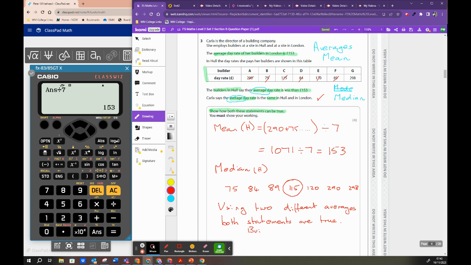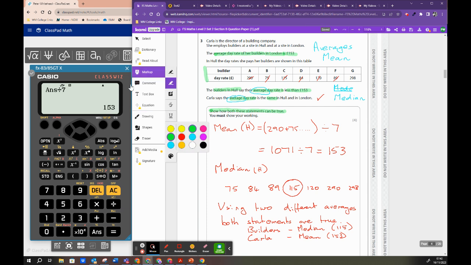Builders using the median, 115. Carla using the mean, 153. Okay, so that was quite an interesting but tricky question, because it wasn't clear what we needed to do